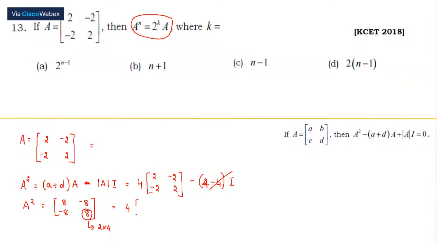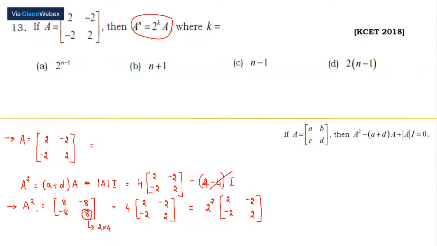Let me take out this 4 outside. We have 2, minus 2, minus 2 and 2. Now, this can also be written as 4 being 2 squared, into the matrix 2, minus 2, minus 2, 2. Clear?